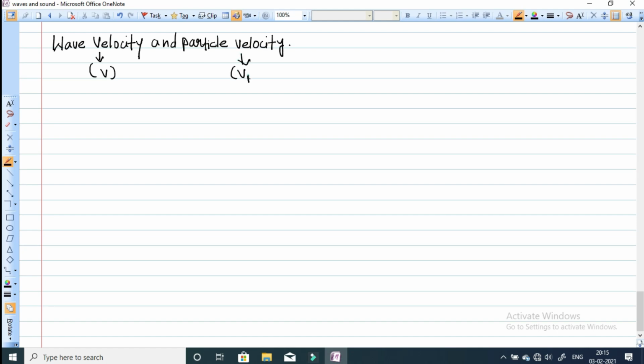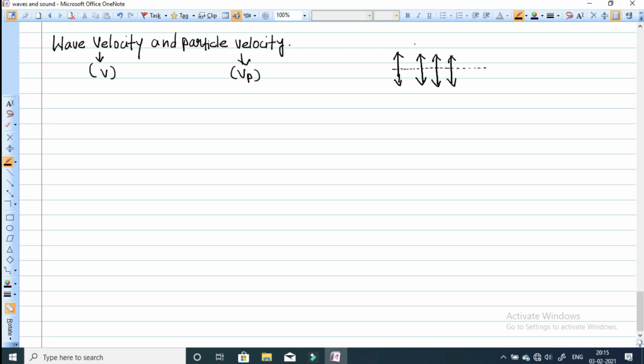Now in case of the wave, basically two types of motions are there. Number one, I've just told you. Suppose the wave is vibrating, then it has got some velocity. Suppose wave is vibrating along this axis, along y axis, like this. It is moving up and down about this mean position. Okay, this is the mean position, and about this the particles are vibrating. These are the directions in which the particles of a medium are vibrating.